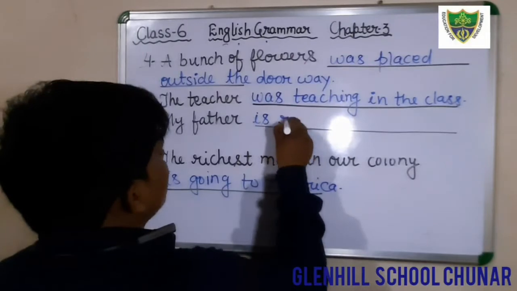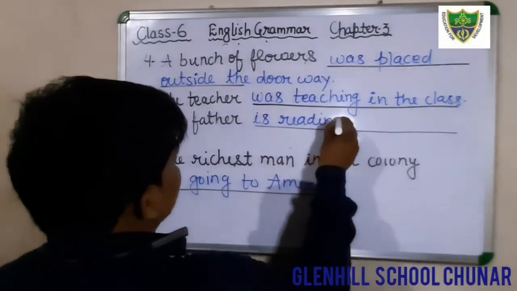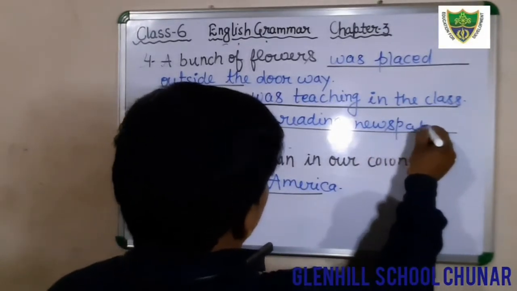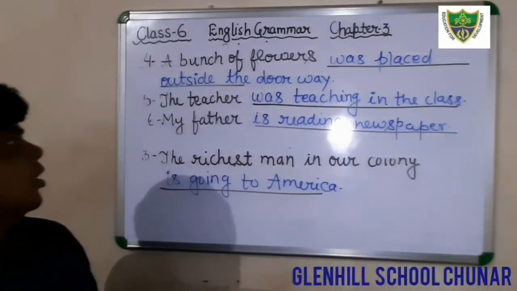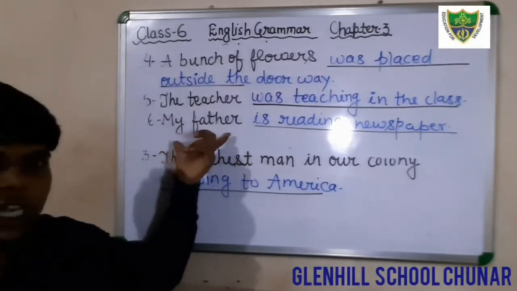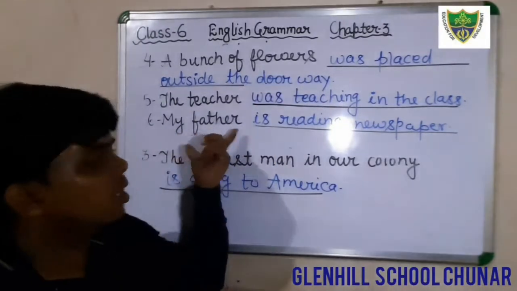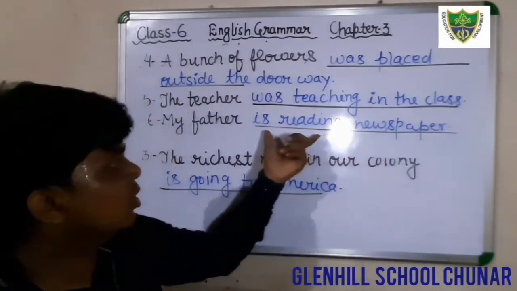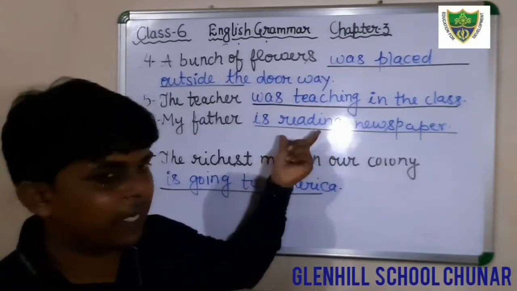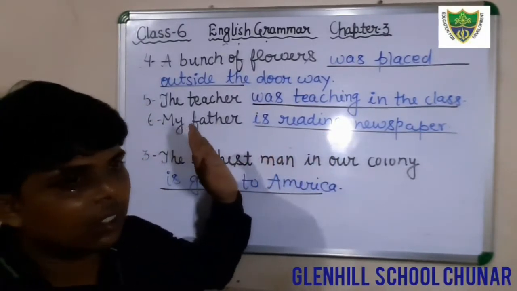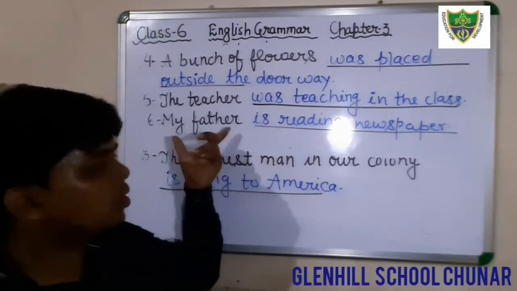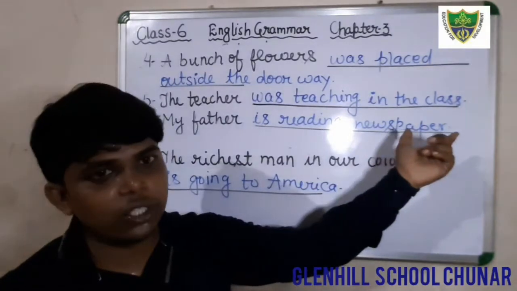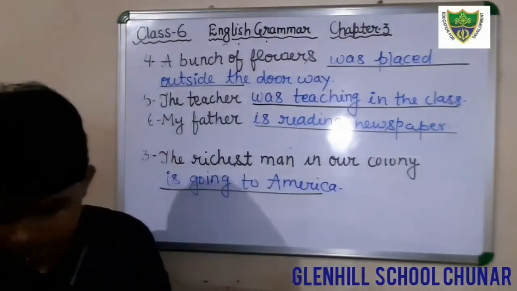In question number 6, the subject is already given, my father. I have written here, is reading newspaper. So this is the suitable predicate used in this sentence. The correct sentence will be: my father is reading newspaper. Okay, students, just write down question number 6.